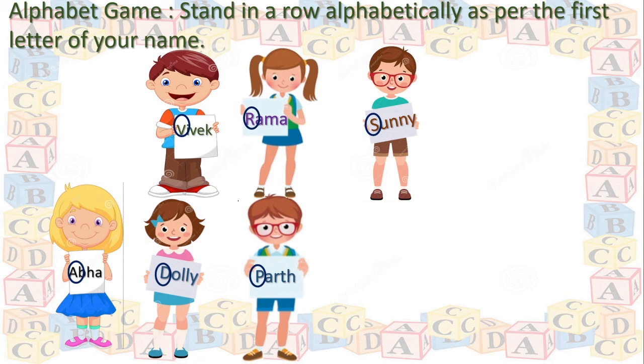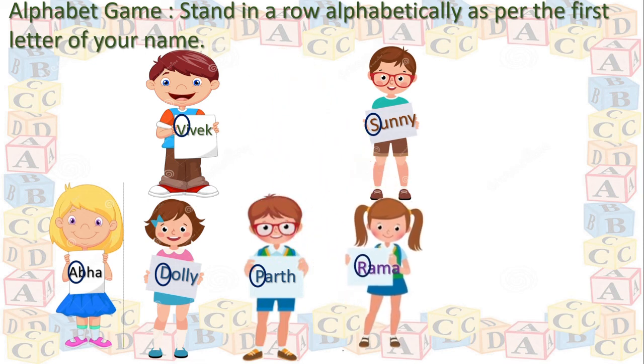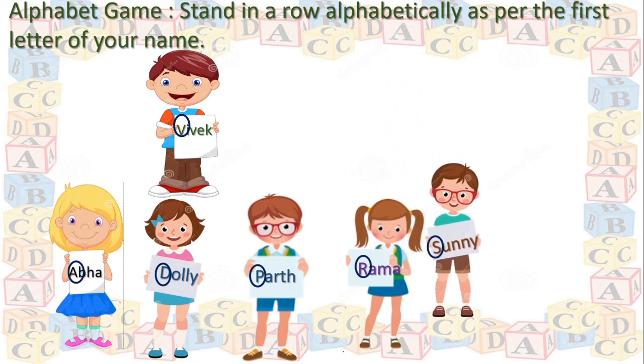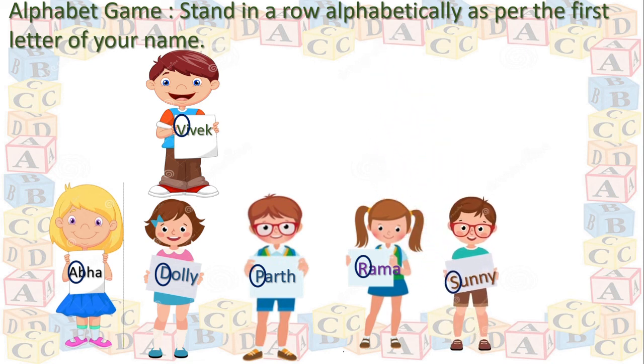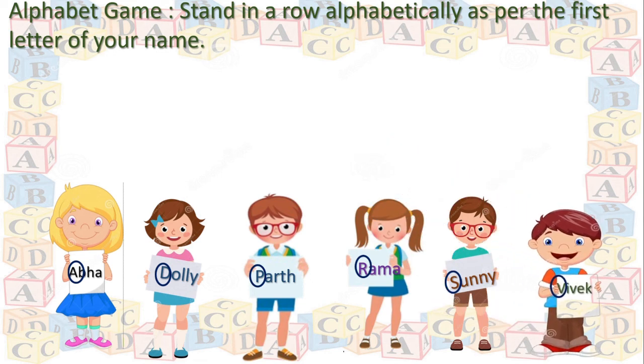A, B, C, D, E, F, G, H, I, J, K, L, M, N, O, P. Yes, correct. P. After P, O, P, Q, R. Yes, very good, Rama. Then next is Sunny. Nice. And the last boy, Vivek. Very good. Means they are now standing in alphabetical order. Right? Very good. Clap for them.